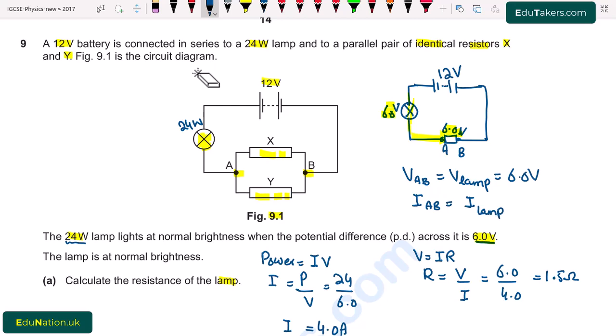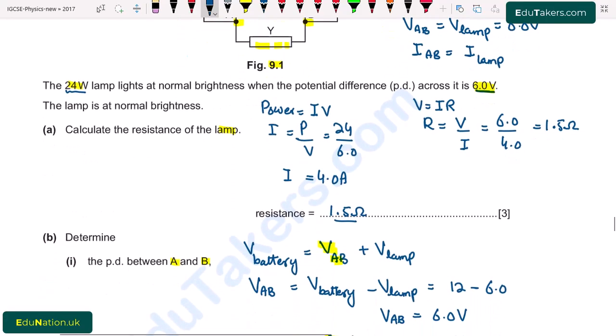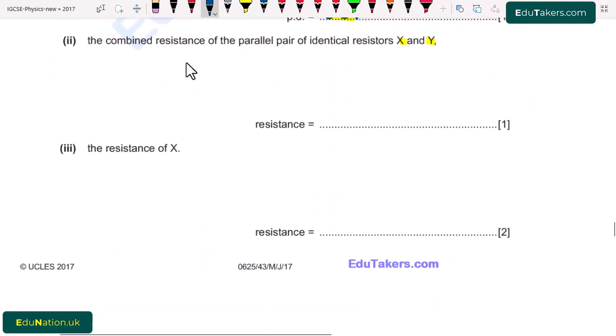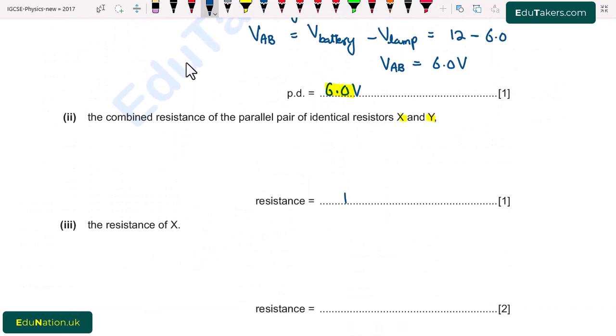So when the potential difference and the current is same, we can simply say that the resistance of the AB, that is the parallel combination of X and Y resistor, is same as that of the resistance of lamp. And in part A we have calculated the resistance of lamp and it is 1.5. So the resistance will be equal to 1.5 ohm.